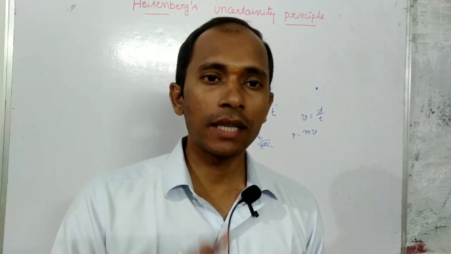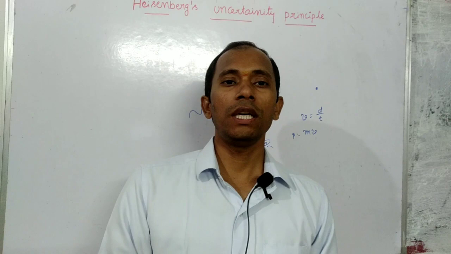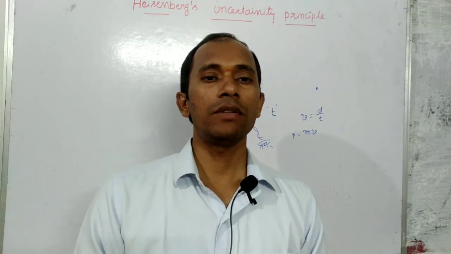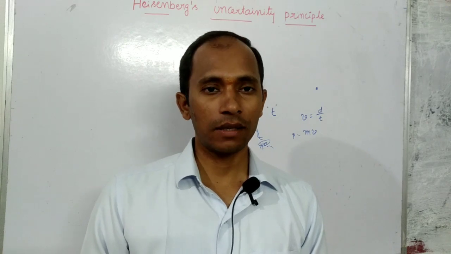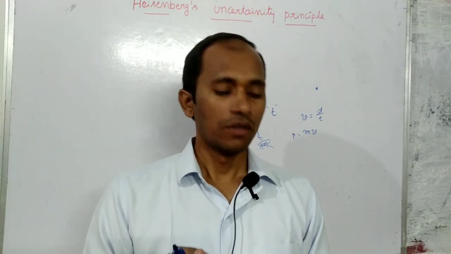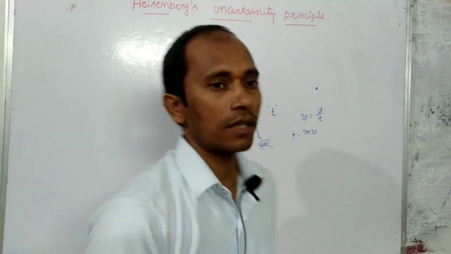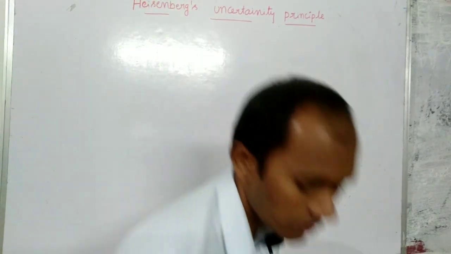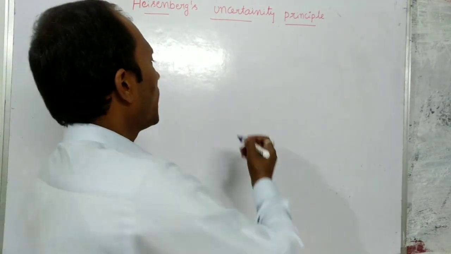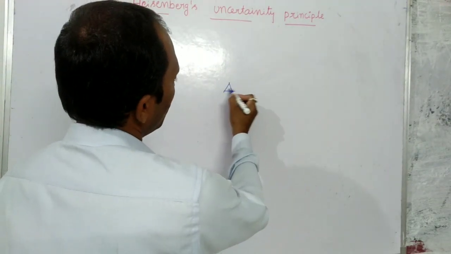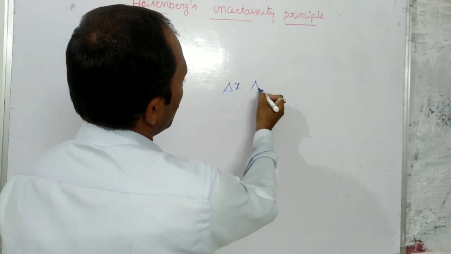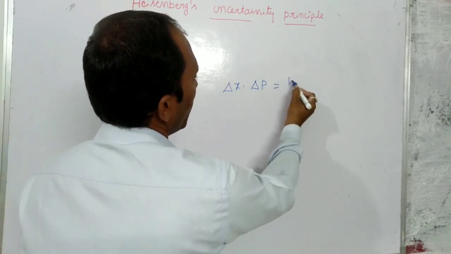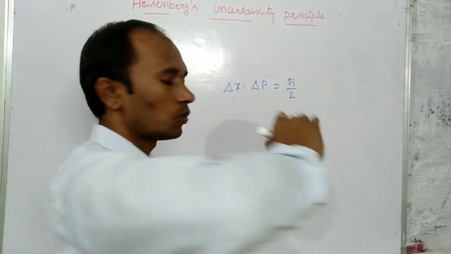There is an uncertainty between the change in position of the electron and the change in momentum of the electron. That is given in a small equation form: the minimum value of the change in position times the change in momentum is equal to h cross by 2.